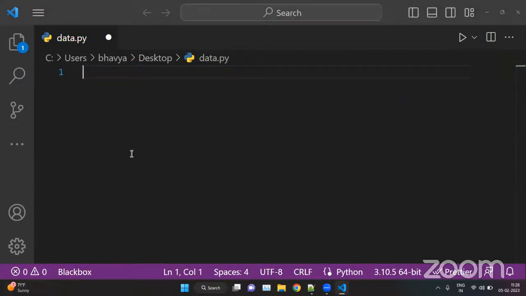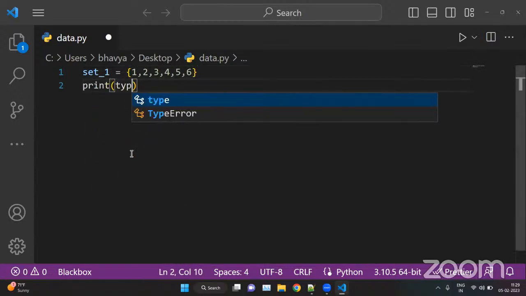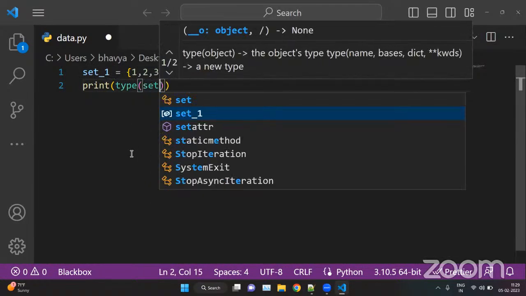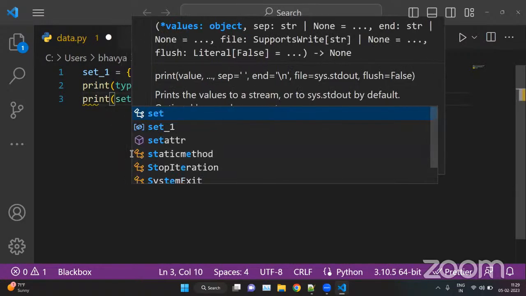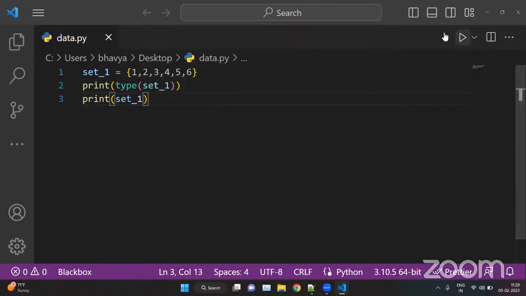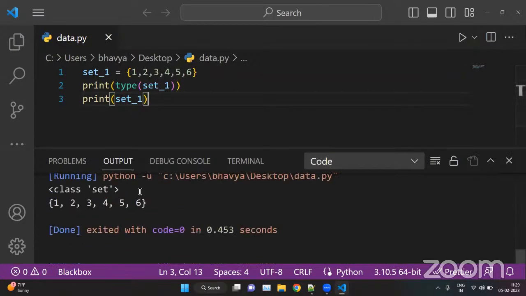So now we will convert the set into a frozen set. Set underscore one, and we will create a set here that is inside curly braces. Here we can put a few elements. Let's put some numbers here. Now print the type of value set underscore one is storing, and then we can print set underscore one itself. Okay, so here that is set.